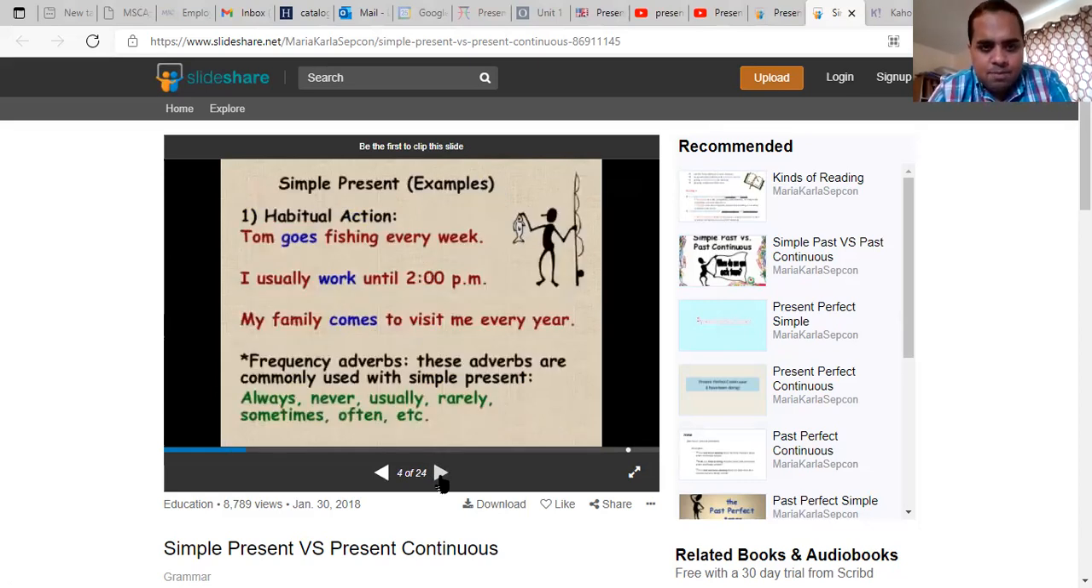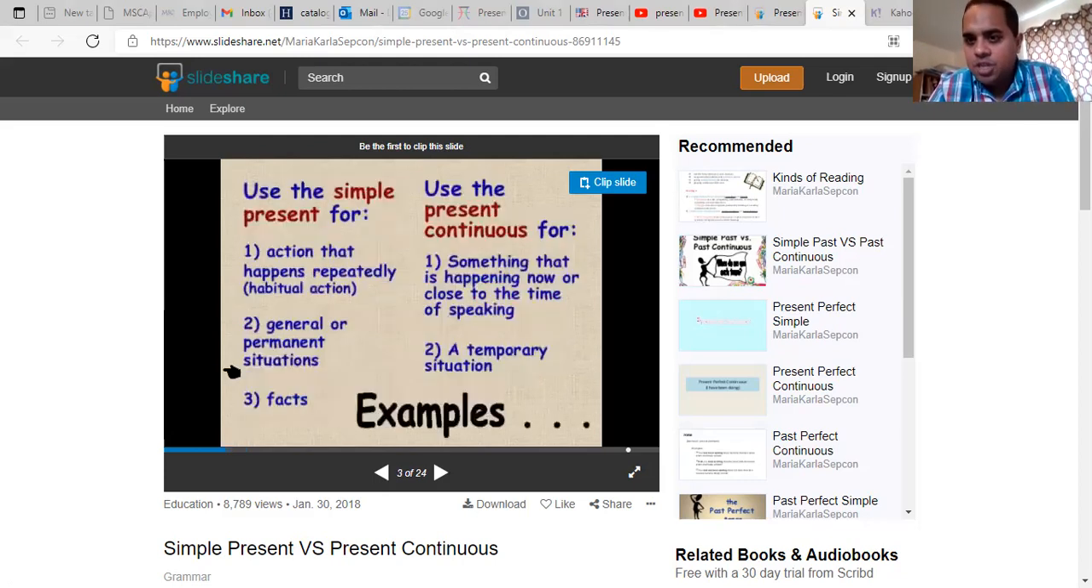So these are some examples of the simple present. Tom goes fishing every week. See, every week, this is a habit or a routine. I usually work until 2 p.m. My family comes to visit me every year. So usually we use simple present when the sentence has always, never, usually, rarely, sometimes, or often. Again, simple present does not have ing at the end of the verb. The verbs are goes, work, and comes. See, these verbs don't have ing.